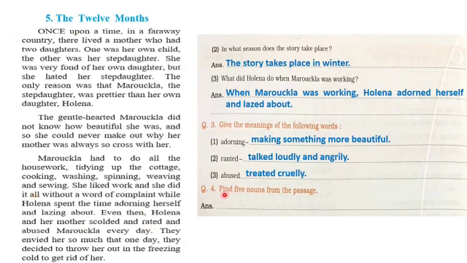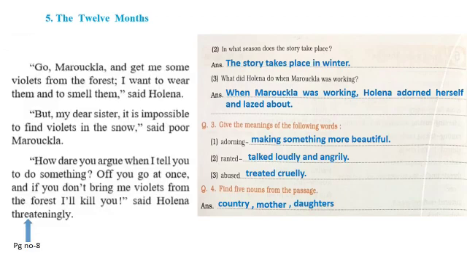Question number 4. Find 5 nouns from the passage. So from this passage, we have to find 5 nouns. So let us look here. So now here, country is a noun. So country. Now mother is also noun. So write mother. Then daughters is also noun. So daughters. Now let us find noun in another paragraph. This paragraph is also on page number 8 of your English textbook. So let us take next, that is forest. So write forest. And another can be Helena. So write Helena.